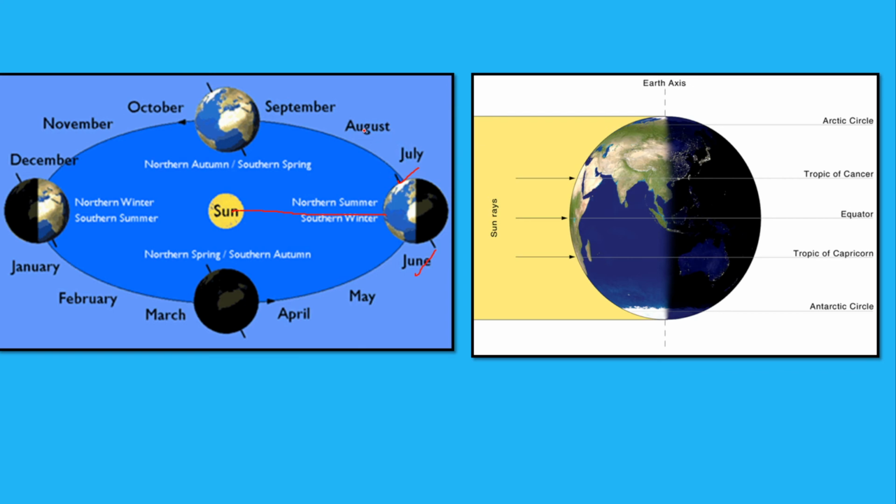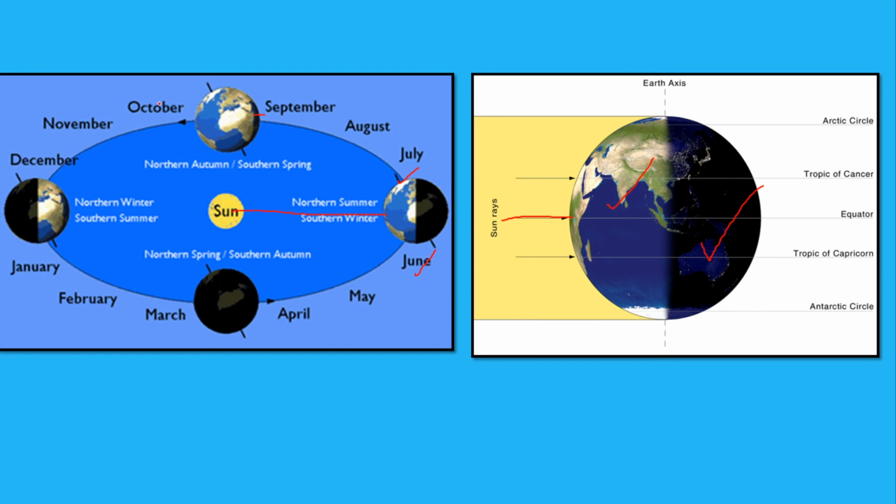Then we have July, August, September. The sun now begins to migrate towards the south, and its direct rays fall on the equator, and this we call the equinox. Have a look at this diagram. The sun's rays are falling on the equator. All places on the earth have 12 hours of daylight and 12 hours of darkness. This happens on 23rd of September.